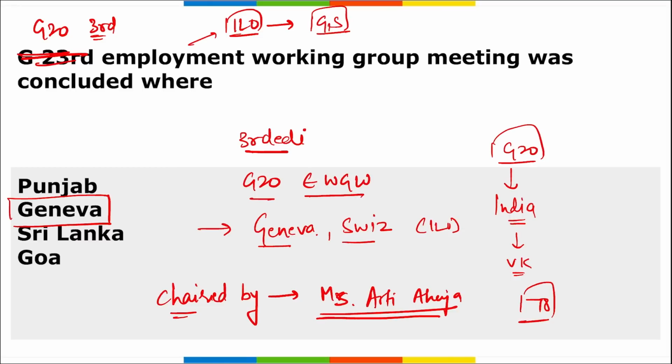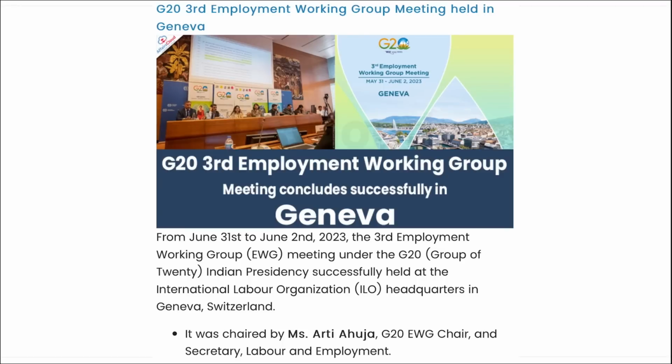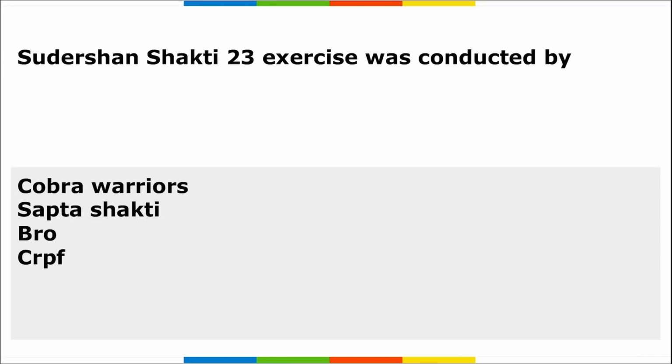Right? Next. Now, this is the third edition of this G20 Employment Working Group meeting. If I ask you where was the second edition of this meeting held, it was held in Guwahati, Assam. Correct? Moving on. Here you can see G20 third Employment Working Group meeting was held in Geneva, Switzerland, and it was chaired by Miss Aarti Ahuja.